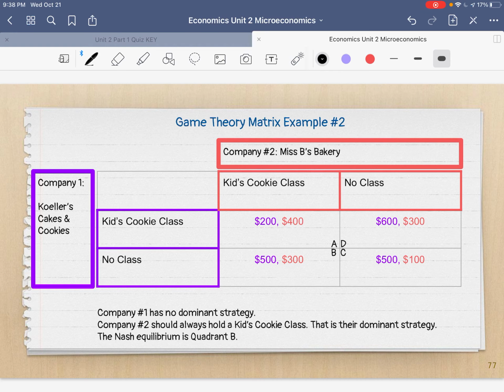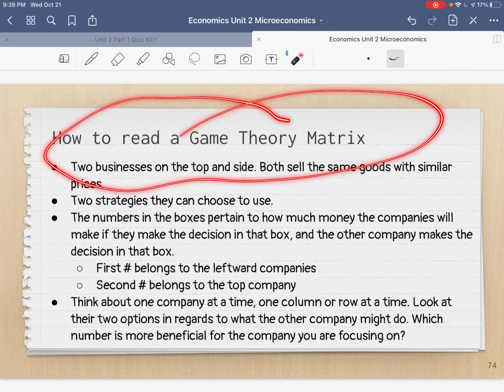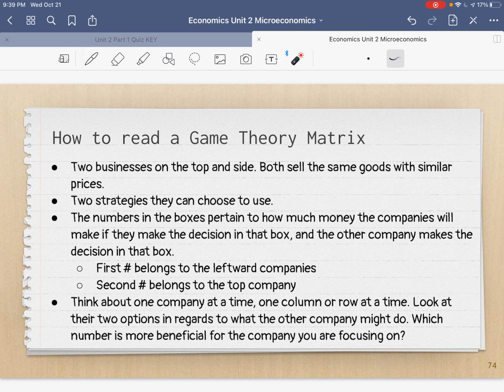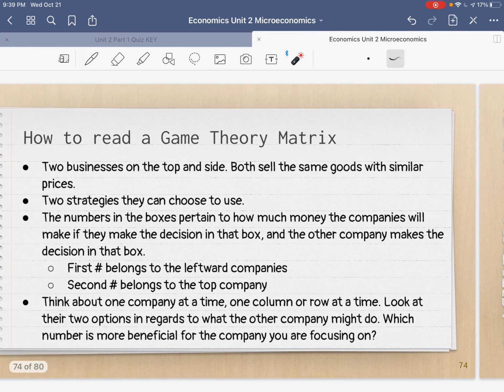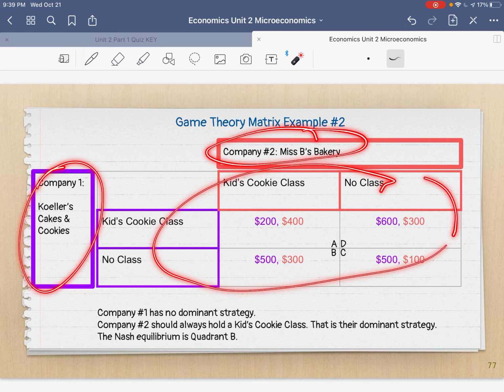All right, so we're going to look at another game theory example, and hopefully I won't confuse you as much. We're going to be taking a look back at our notes about how to read a game theory matrix as we go along. So, just to review, how to read a game theory matrix. What is on the box? We have two businesses on the top and on the side, and then we have the matrix in between them.